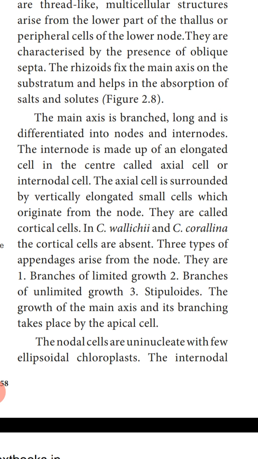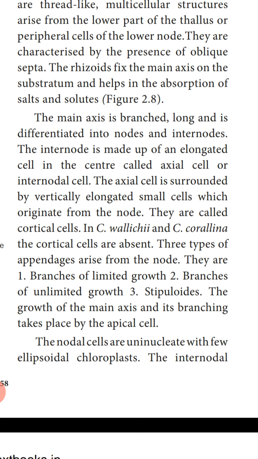Three types of appendages arise from the node. As I already showed you in the diagram, there are three outgrowths. Appendages means outgrowths that are found on the main axis. They are branches of limited growth, branches of unlimited growth, and stipuloids. The growth of the main axis and its branching takes place by the apical cell.